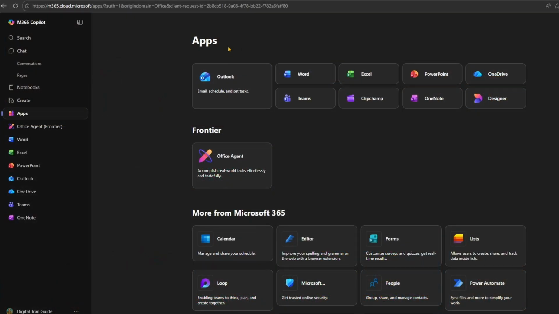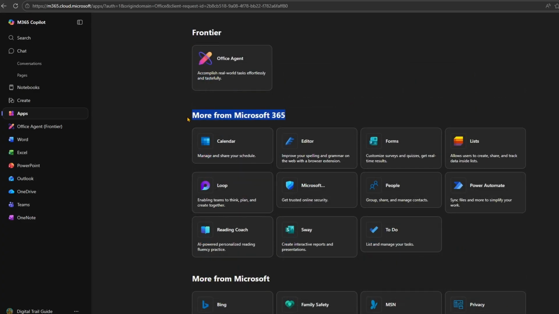So those are all of the apps that are available to you in Microsoft 365 for the most part. But below that, there are some other apps that may be available depending on the plan that you pick. So for instance, Frontier, new things that Microsoft is working with. So in this case, Office Agent, accomplish real-world tasks effortlessly and tastefully. So it's something new they're working on, and it's available to you to try it out if you would like.